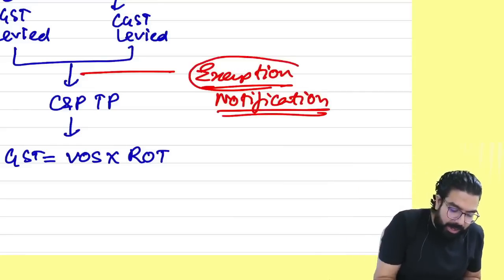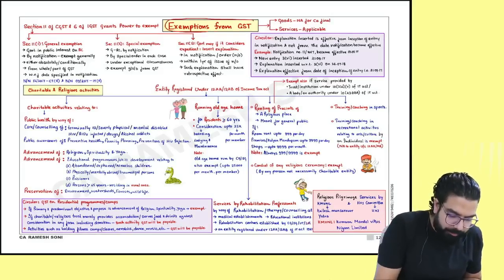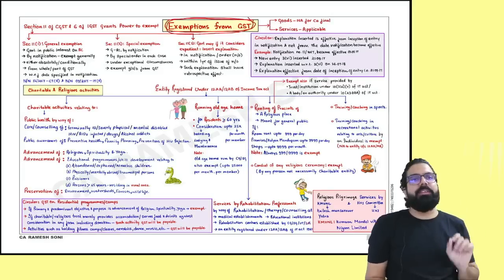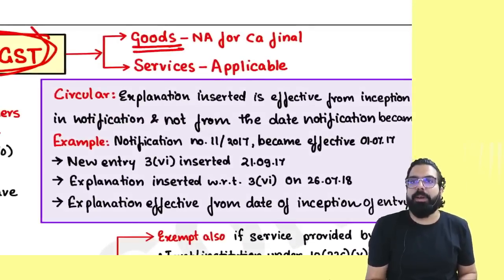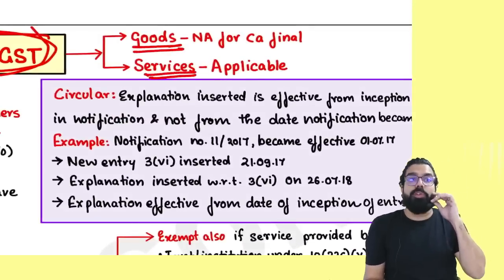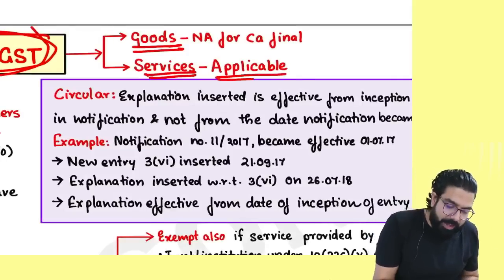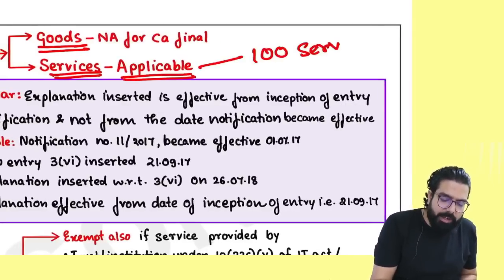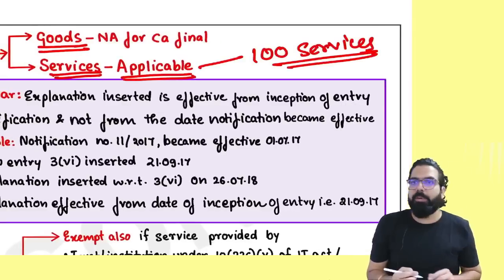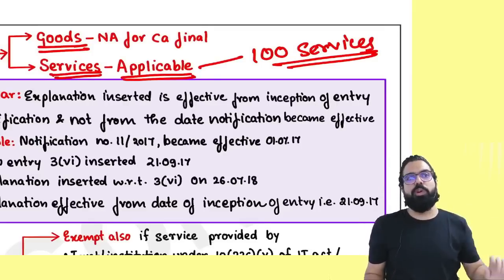And here we are in our part of exemption. Please come to exemption, everyone. Now, exemptions are with respect to goods also. Exemptions are with respect to services also. Goods ka exemptions are not applicable for you guys. You don't have to remember. But services ka exemptions are applicable. Approximately 100 services are there which you have to go ahead and remember. Are we clear, everyone? Approximately how many services? 100 services are there which we have to go ahead and understand.